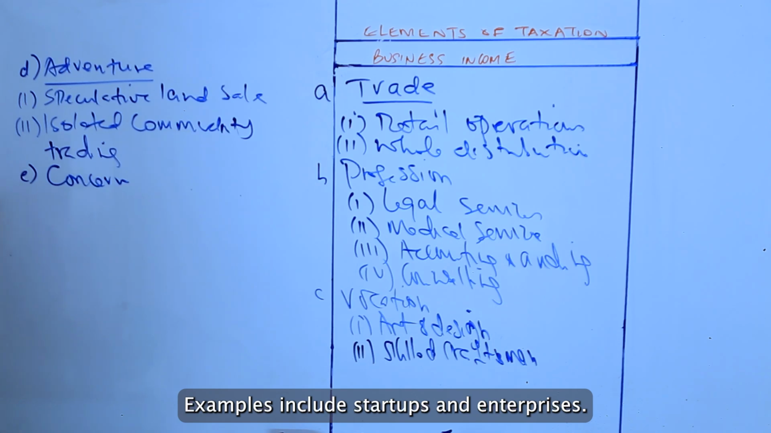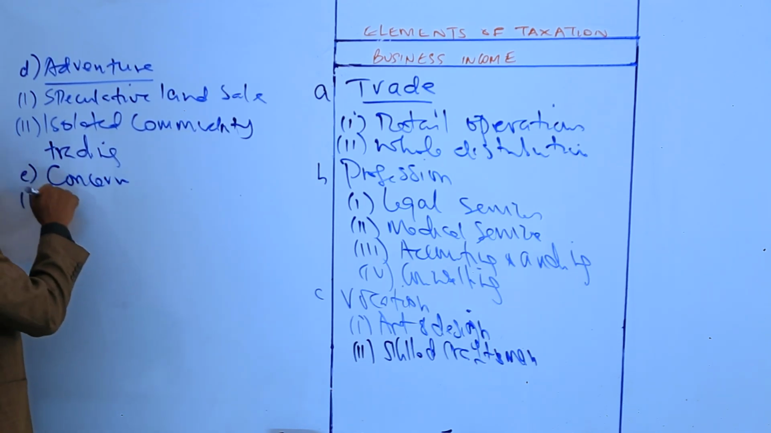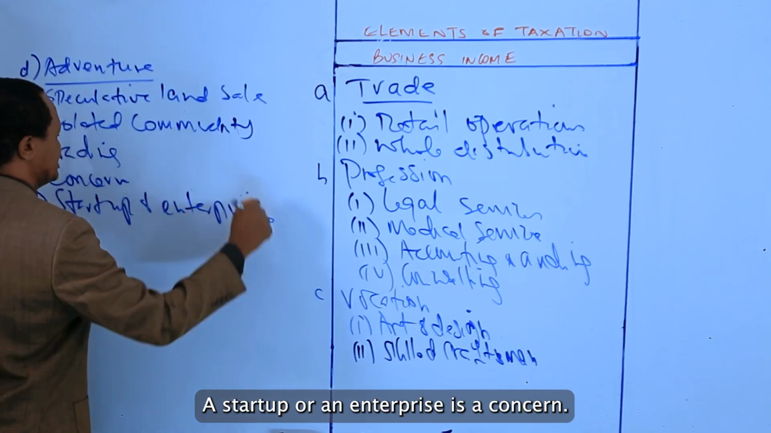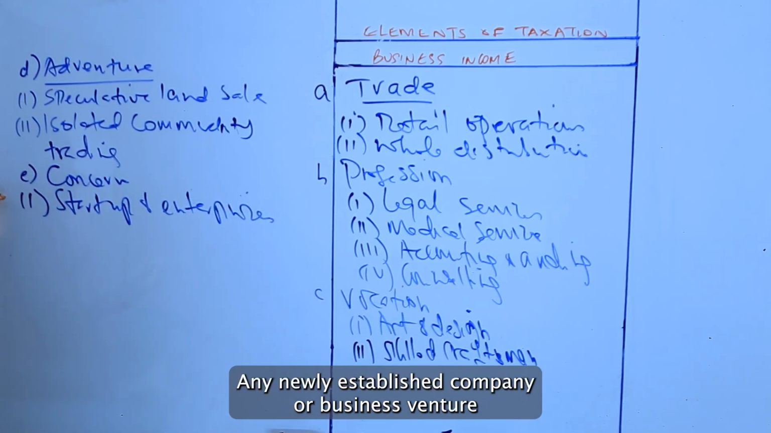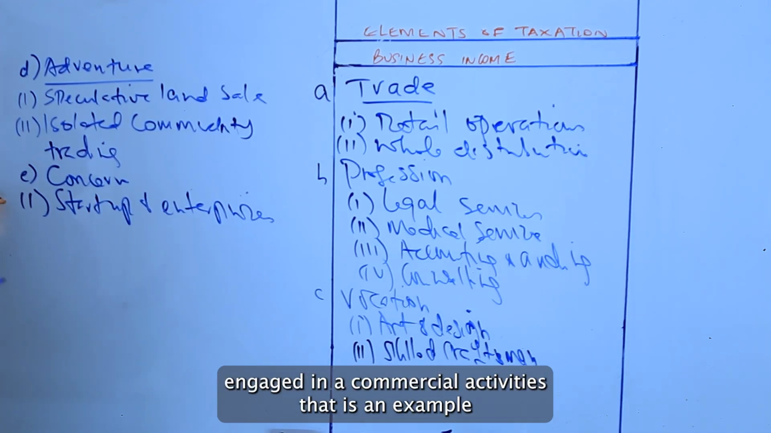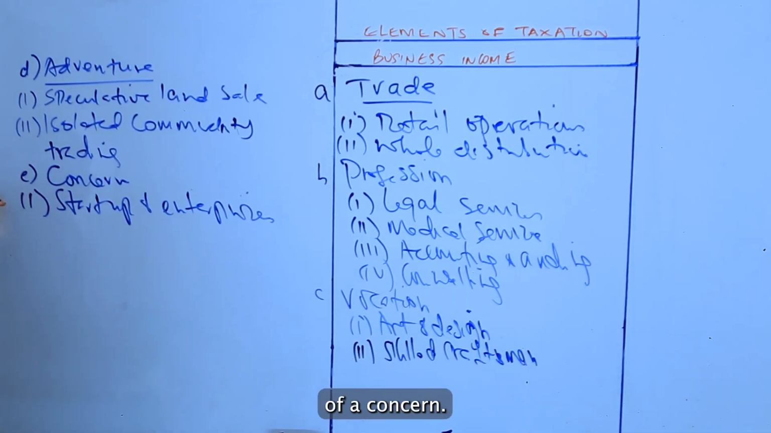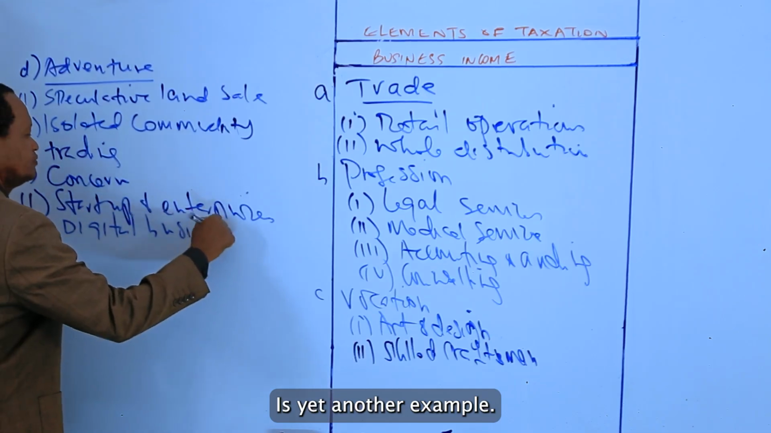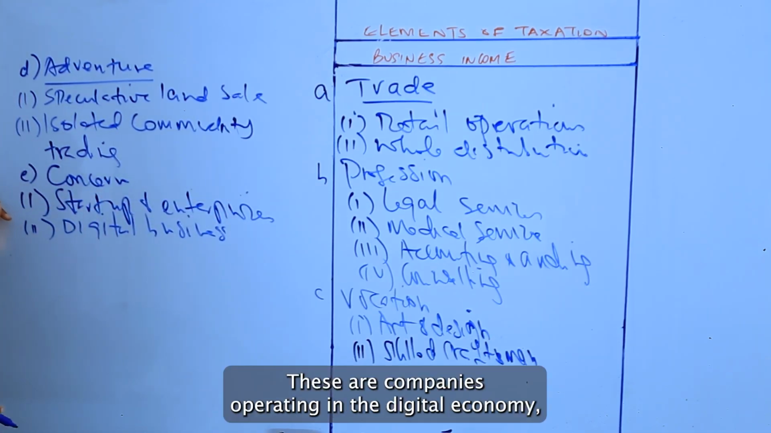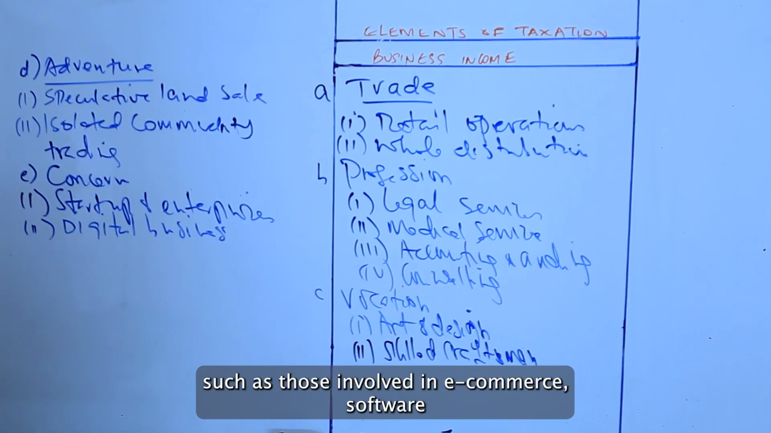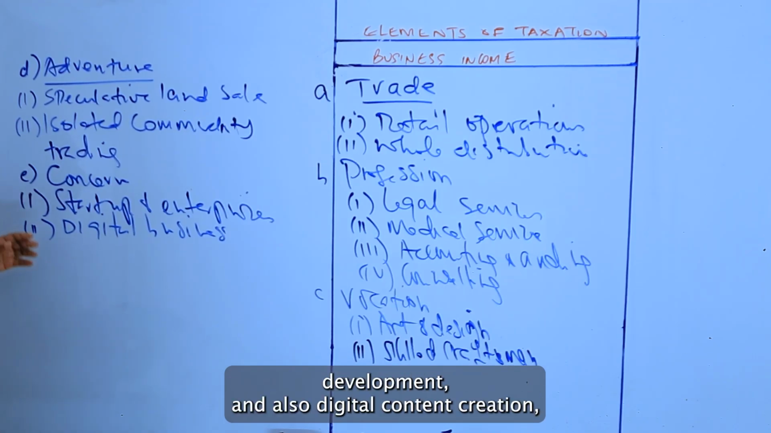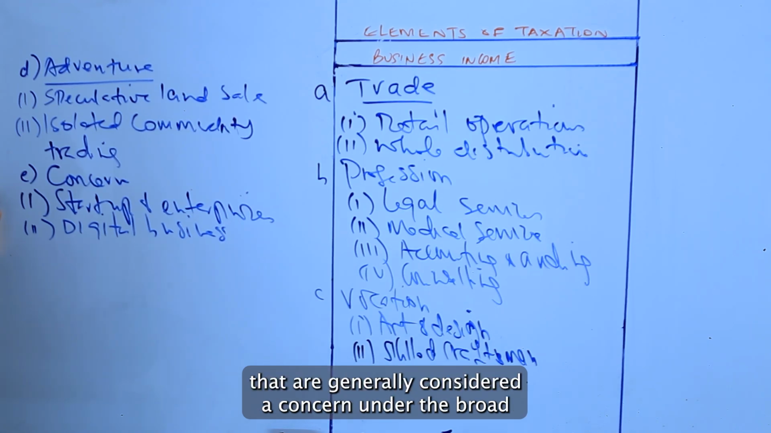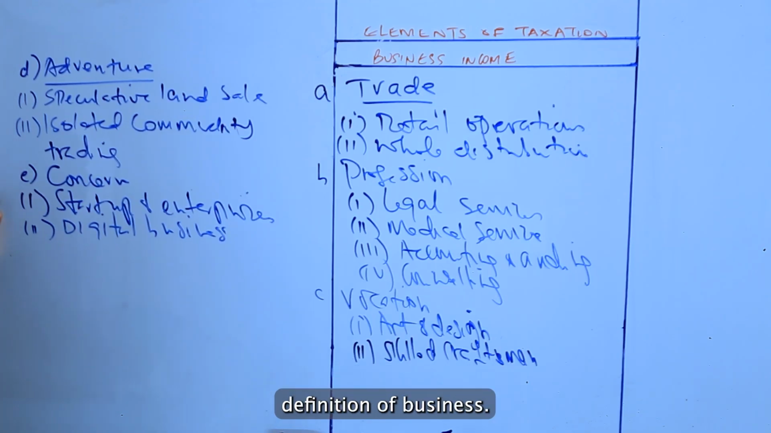Examples include startups and enterprises. A startup or an enterprise is a concern. Any newly established company or business venture engaged in commercial activities, that is an example of a concern. Digital business, yet another example. These are companies operating in the digital economy, such as those involved in e-commerce, software development, and digital content creation, that are generally considered a concern under the broad definition of business.